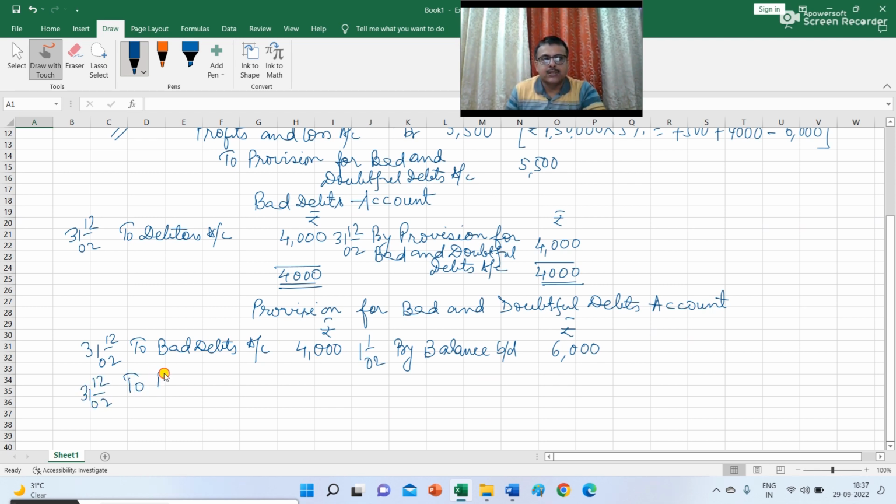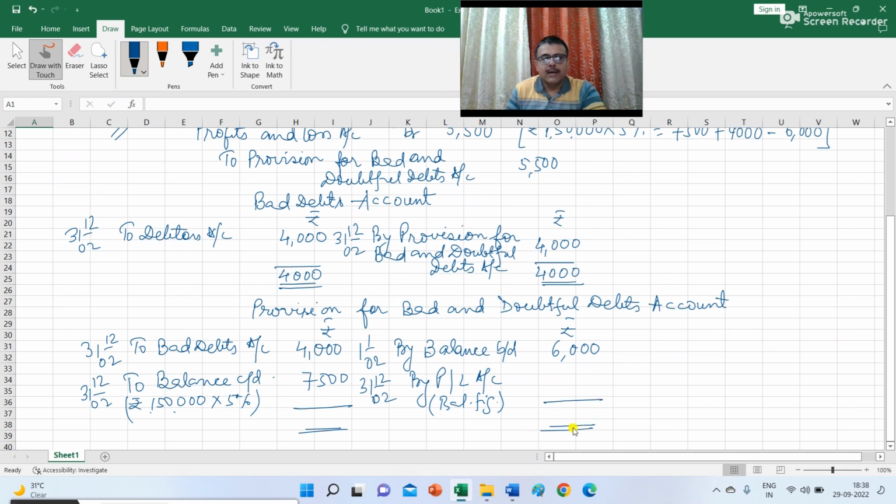So you have to write here to balance c/d. 1,50,000 is the amount of debtors and 5% is the required provision, so 7,500. The balancing figure you have to transfer from profit and loss account. So here I write by P&L account, and this is the balancing figure. I have already shown you that the amount to be transferred from profit and loss account is 5,500.